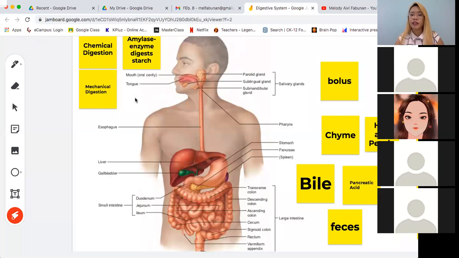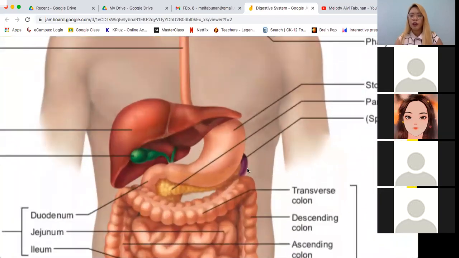Okay? Other than the bile, meron pang dadagdag doon sa duodenum. So, zoom ulit natin. Kung mapapansin niyo sa likod nitong stomach, parang merong kulay puti na organ dito. And this is what we call the pancreas. Okay? So the pancreas will produce the pancreatic acid. And other than the pancreatic acid, the pancreas also produces yung insulin.